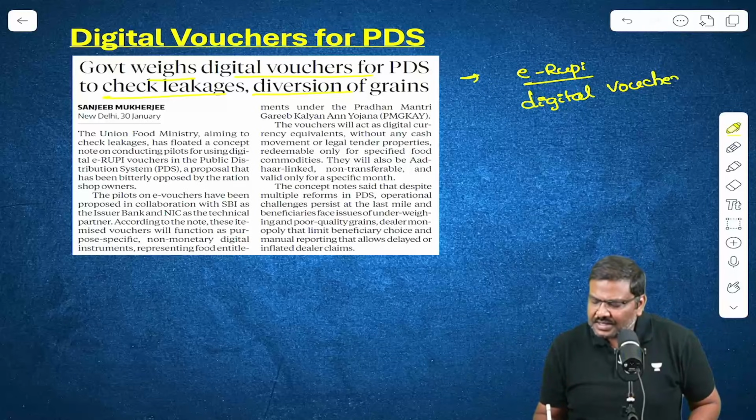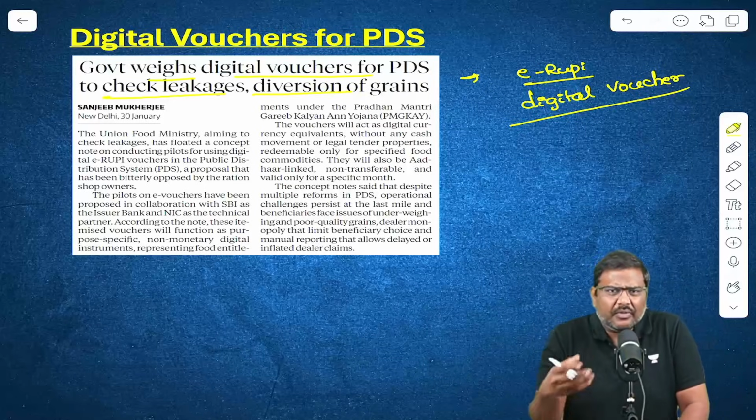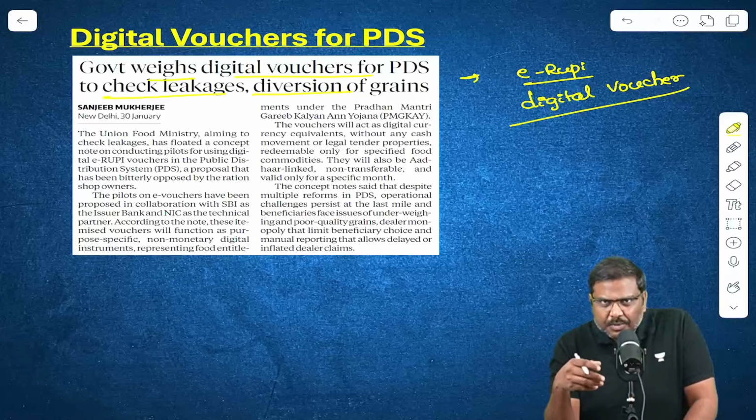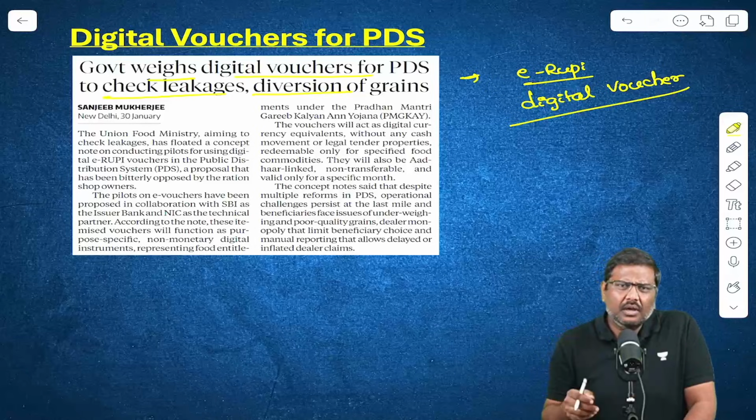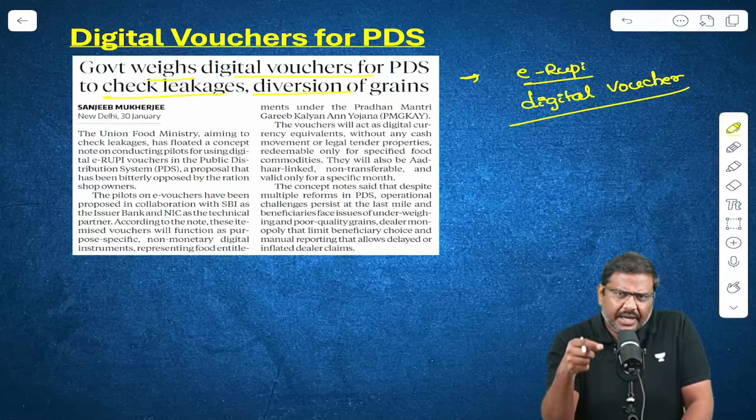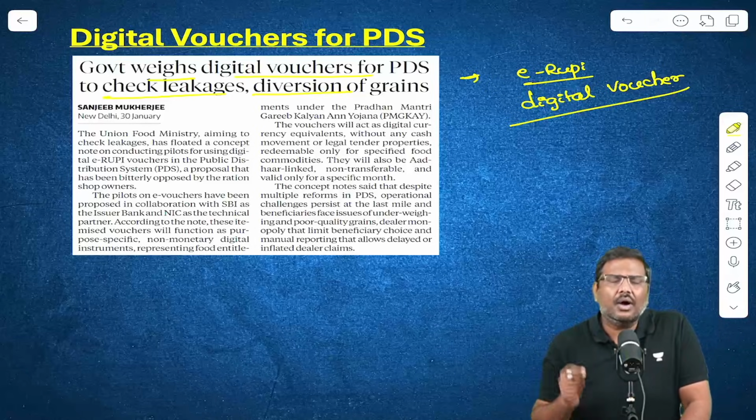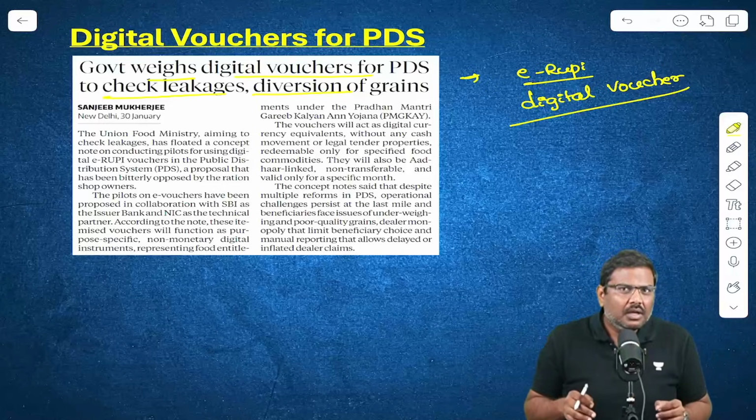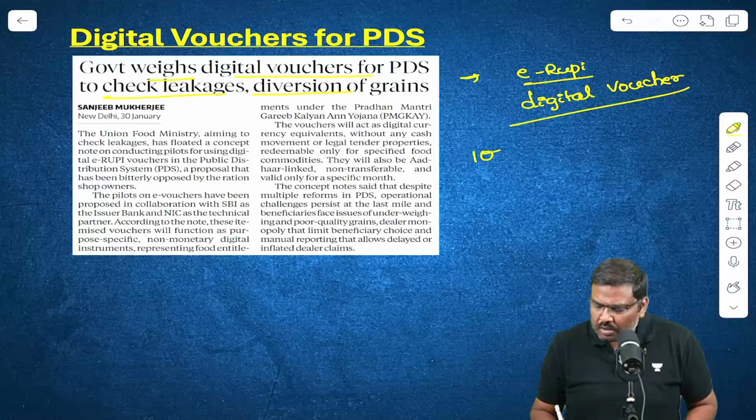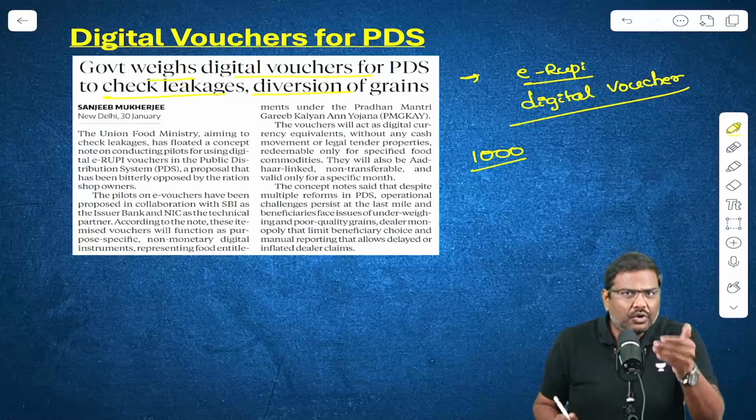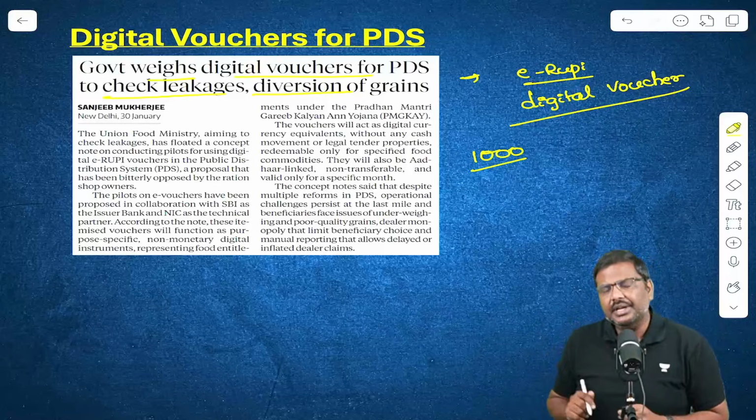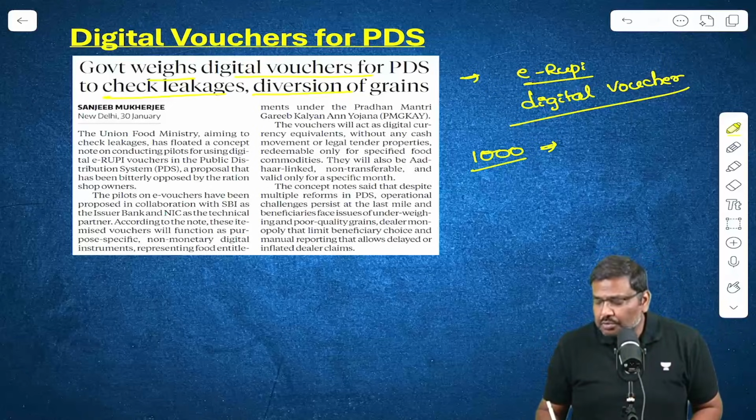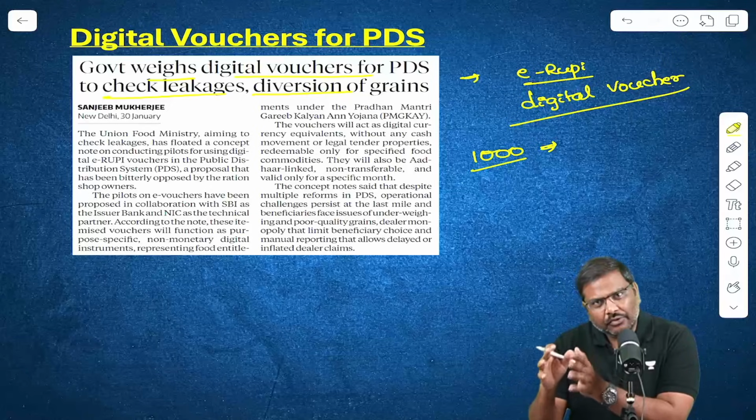Now, unlike the earlier system where subsidies were provided, let's say, in the form of cash. Let's say the government is supposed to provide a subsidy of 1000 rupees to me. It can provide this subsidy transferred into my bank account. But there is always a concern with this. The concern is, what if the government wants me to purchase, let's say, food grains using the 1000 rupee subsidy? I will take the 1000 rupees from my bank account and use it to purchase anything but food grains.